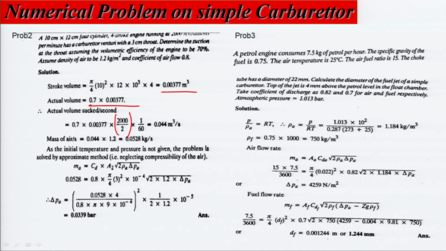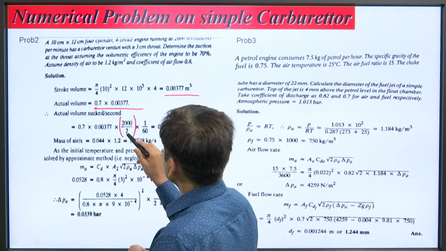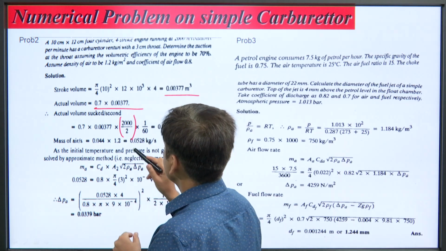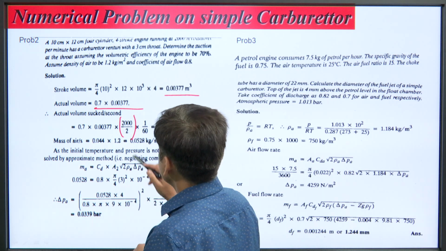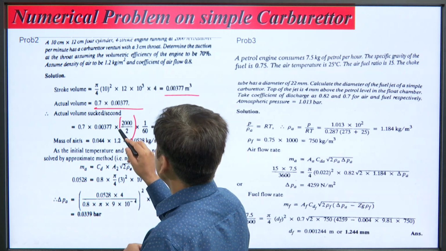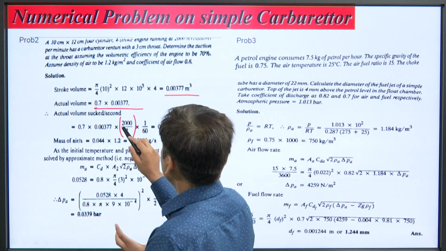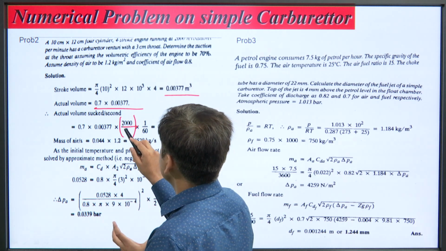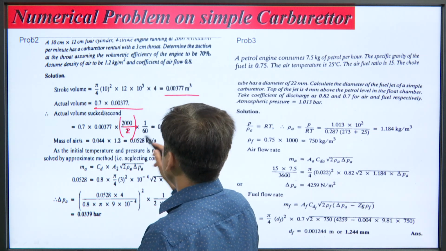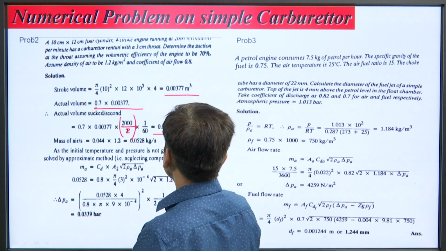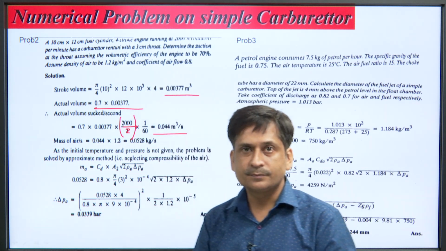So, actual volume sucked per second we have to evaluate; it will be 0.7 into 0.0037 into 2000 by 2. Why do we do 2000 by 2? Because it is a 4 stroke engine, and in 720 degrees of rotation, in 360 degrees of rotation there will be one stroke only. So, the crank is revolving a total of 720 degrees. That is why I have to evaluate how much air is sucked in a cycle. So, in a cycle means divided by 2, into per unit time 1 by 60. So, the actual volume sucked comes out 0.044 meter cube per second.